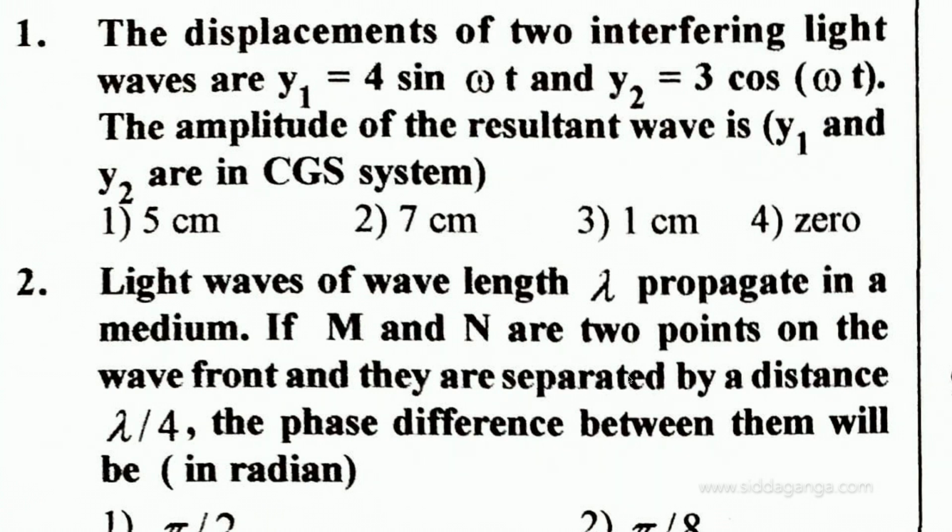The displacements of two interfering light waves are y1 equals 4 sin omega t and y2 equals 3 cos omega t. Then the amplitude of the resultant wave is how much? They are asking: what is the amplitude of the resultant wave?